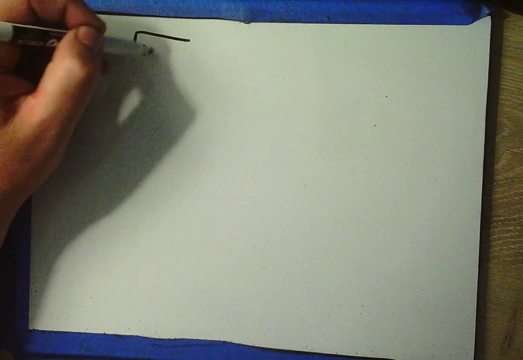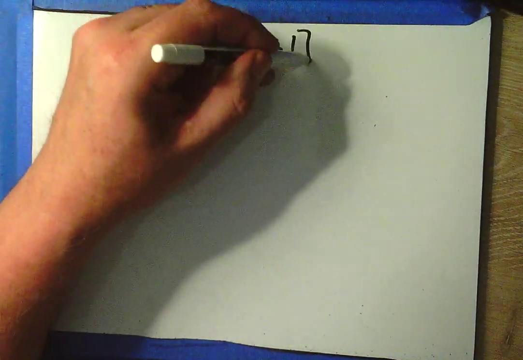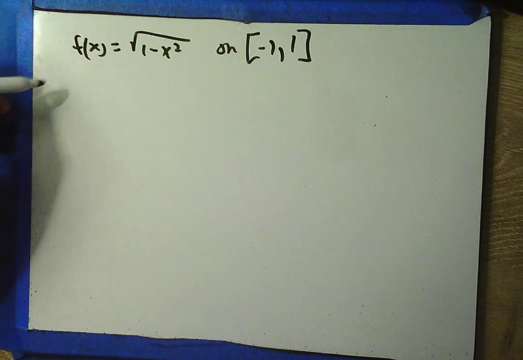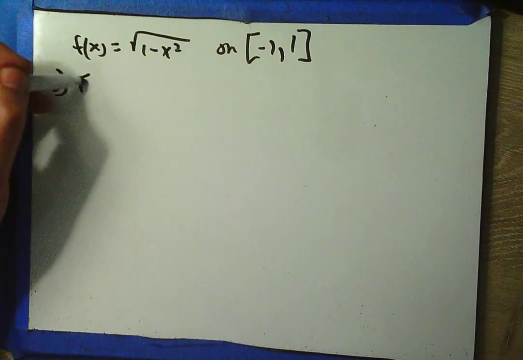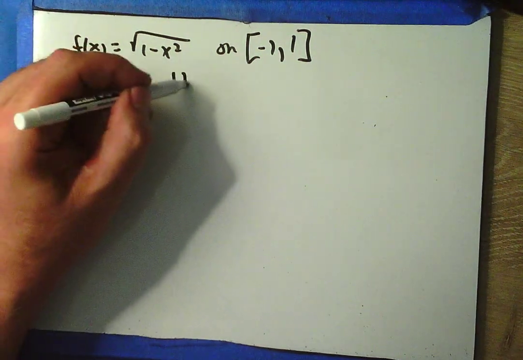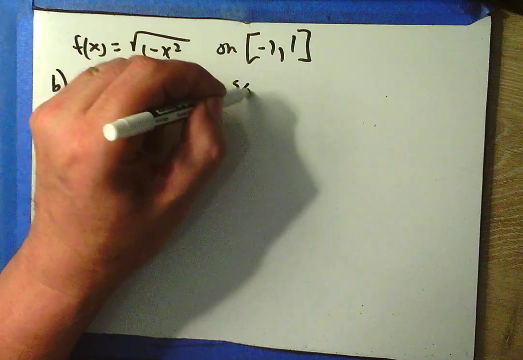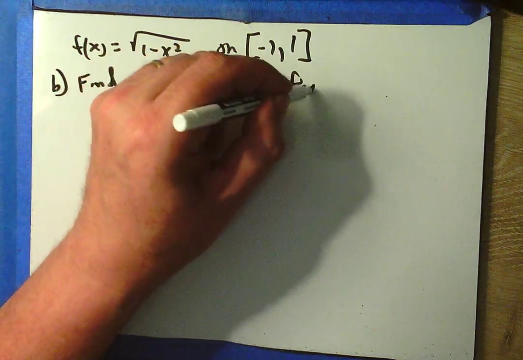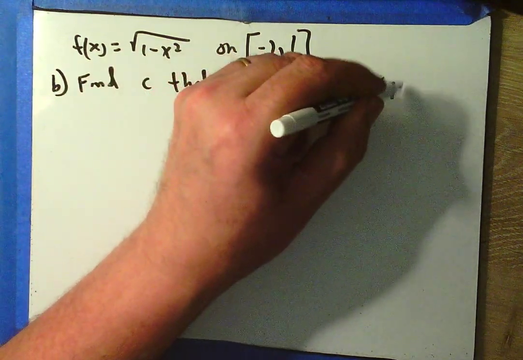All right. So what's question part B then? Well, part B is going to say if f of x equals square root of 1 minus x squared on -1 to 1, find that c. Part B. Find c that satisfies MVT.